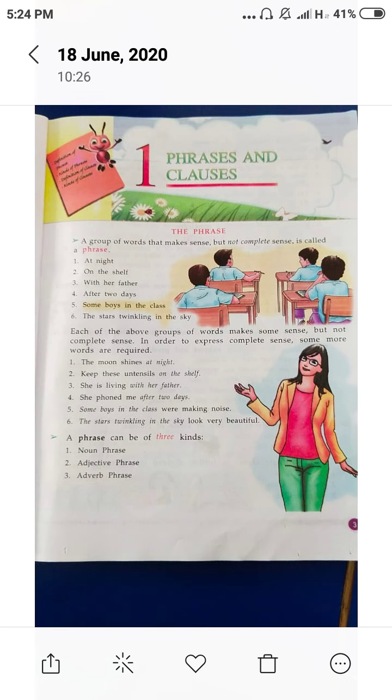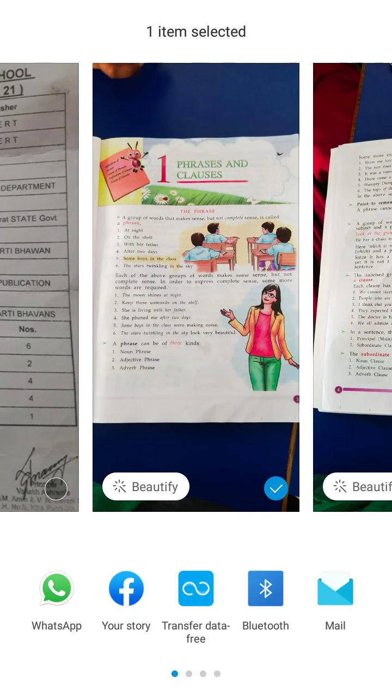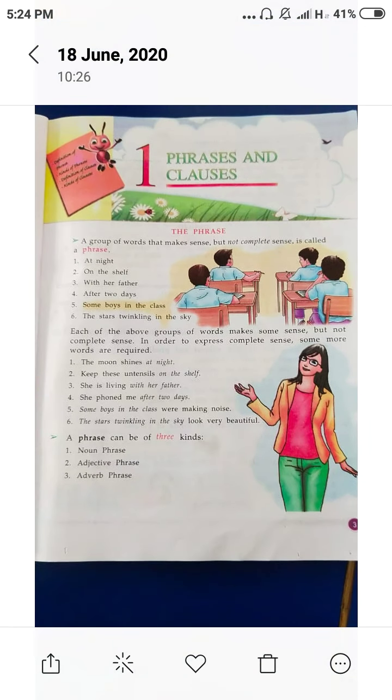So let's use them in sentences. See the first one. Use the above phrases in sentences and make them a complete meaning, a complete sentence. See the first one. "At night."